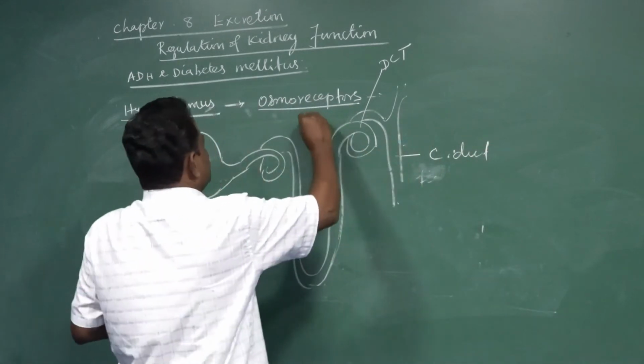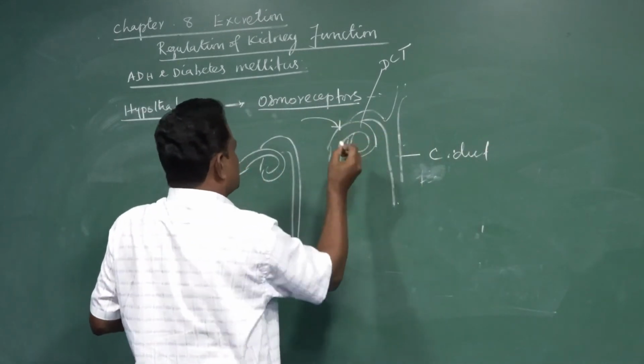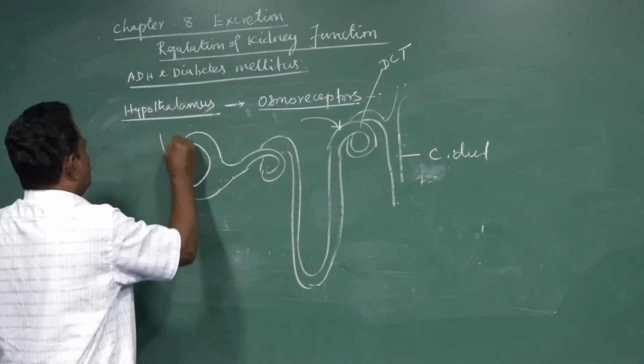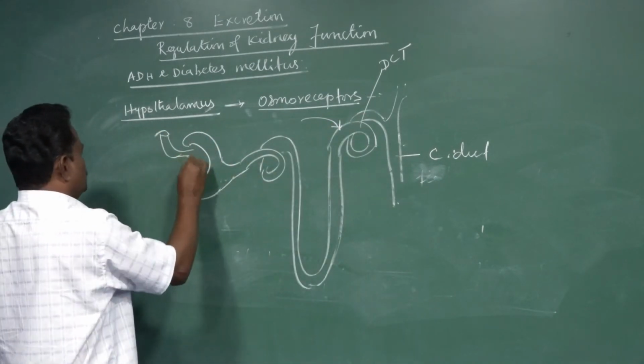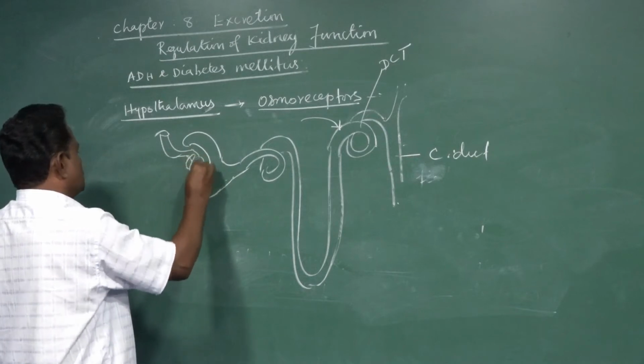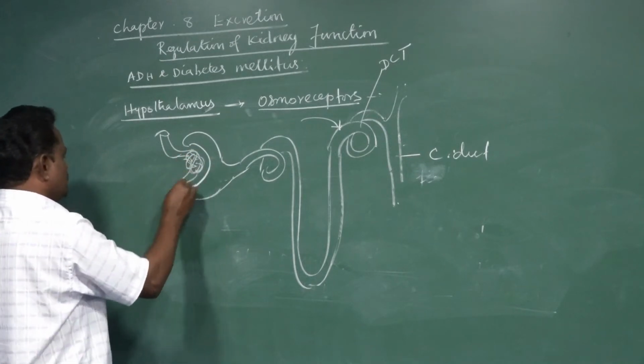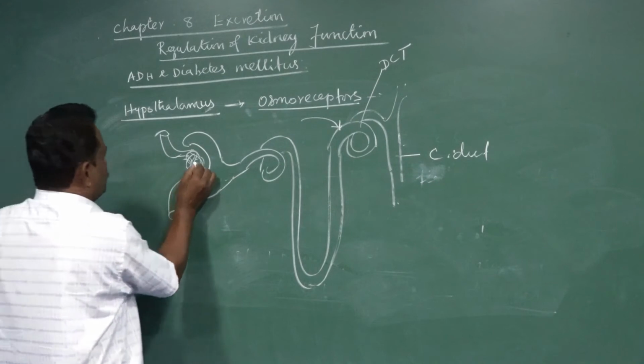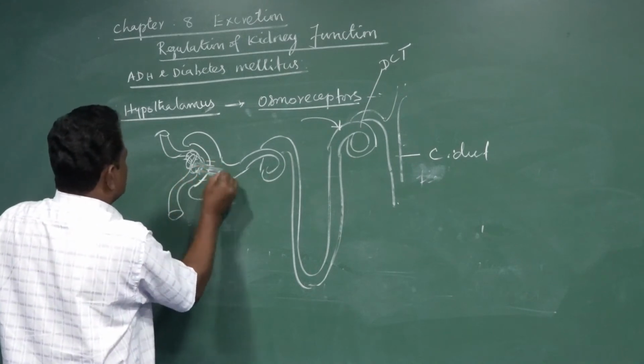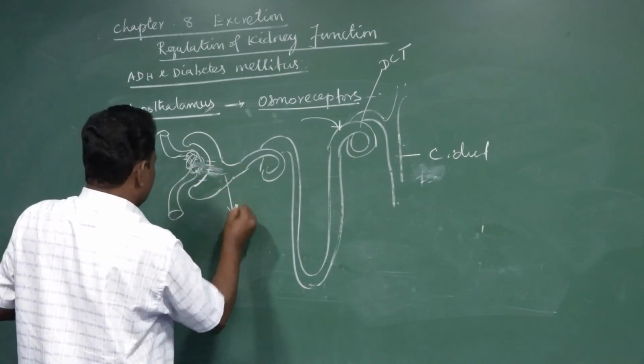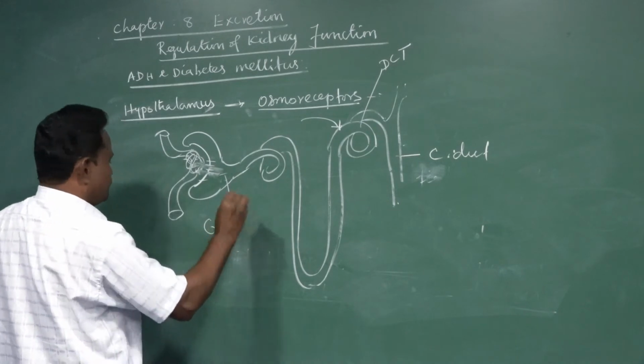Here the ADH hormone acts in these two places. Here is the afferent arteriole, the Bowman's cup as well as the glomerulus, and here is the efferent arteriole. The fluid in this portion we call the glomerular filtrate.